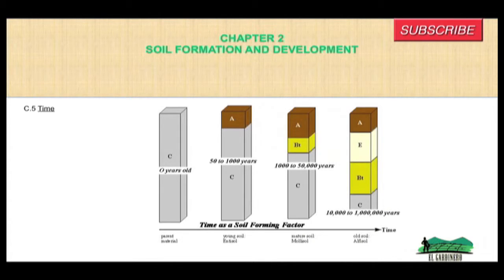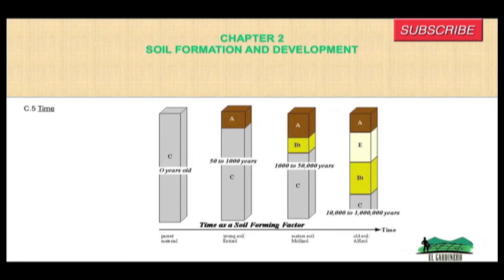So I am showing you another diagram about the relative age of the soil, from parent material. They started with 0 years old, and from 50 to 1000 years you will now have an A horizon, and beneath the A horizon is the C horizon. From 1000 years and continuing you have the A, B, and C horizons, and from 10,000 years or even more you will have an A, E, B, and C horizon.